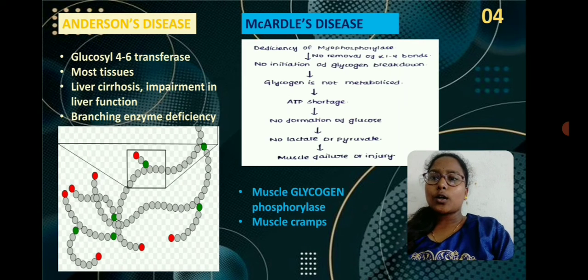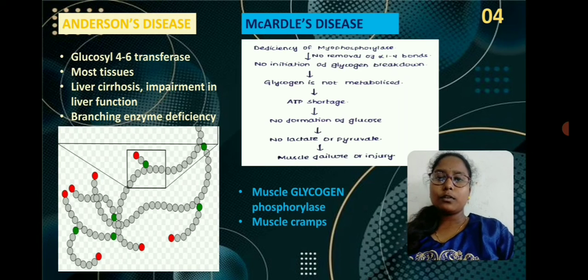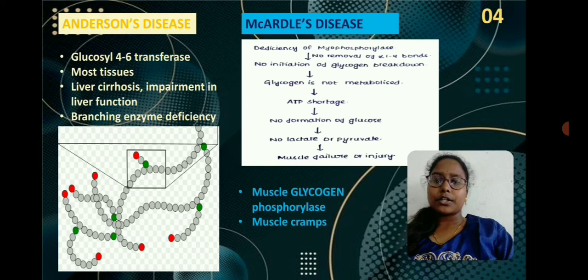Anderson's disease. It is caused by the deficiency of glucosyl 4,6 transferase, which is a branching enzyme. That means glucosyl 4,6 transferase is responsible for the branching of glucose. So when there is no branching, less branched glycogen molecules will be accumulated in most of the tissues in our body. That means epithelial, squamous and every tissue of the organ. It mainly leads to liver cirrhosis, which causes impairment in the liver functions. That means the liver does not function properly.